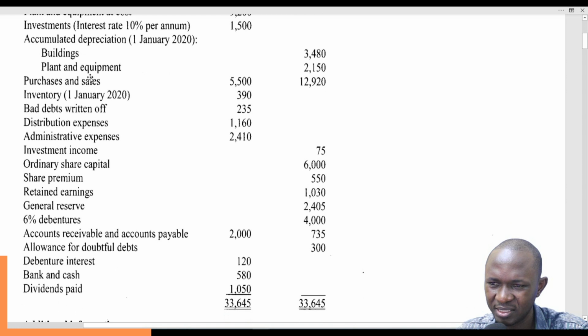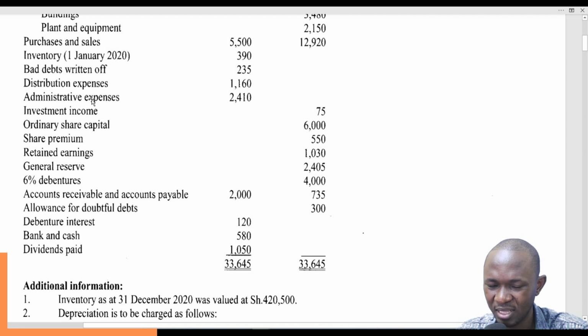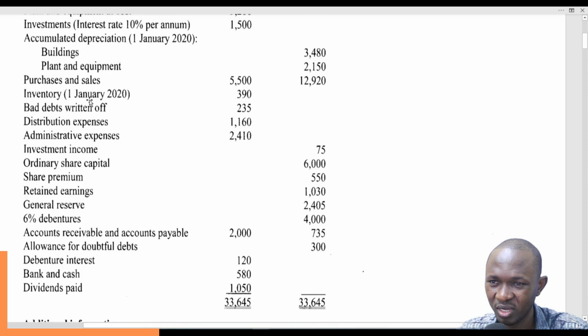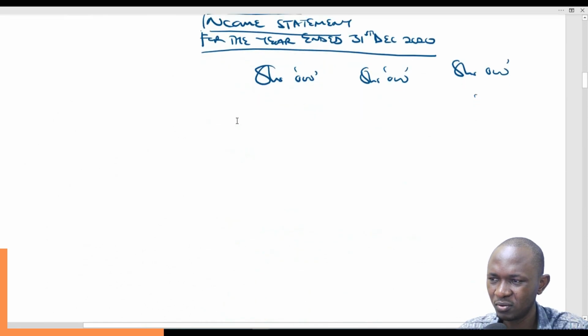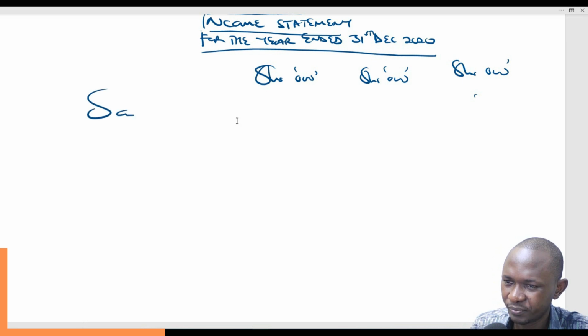I'm trying to see if there are sales returns or purchase returns or carriage inwards, those workings for the sales and cost of sales respectively, and it seems like they are not there. Carriage inwards, returns outwards, returns inwards. Very keen on the trading account. So they are not there. So we'll go straight to sales, 12,920. So we start with sales, 12,920. Since it doesn't have any workings, we just put it there.